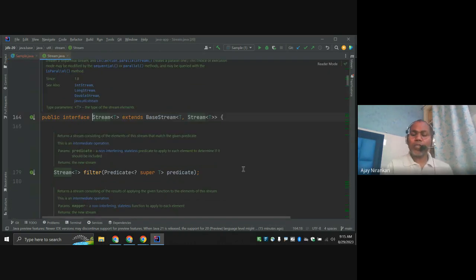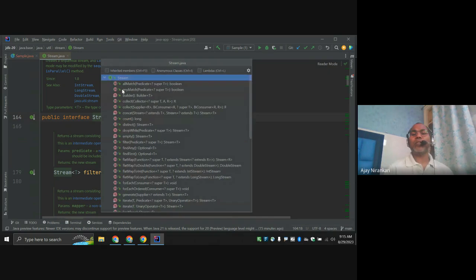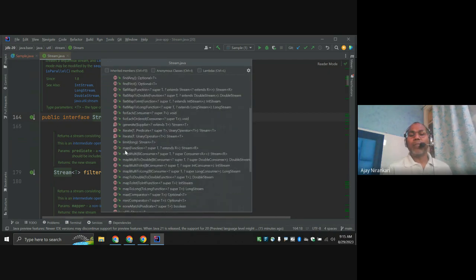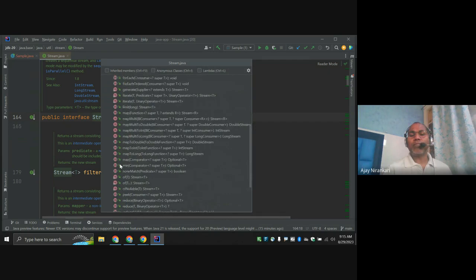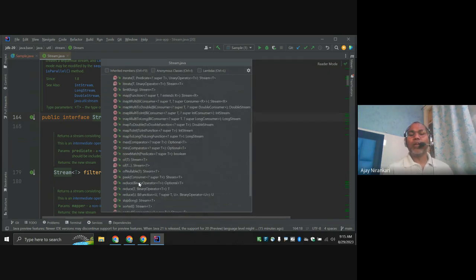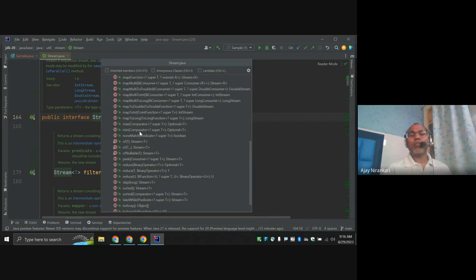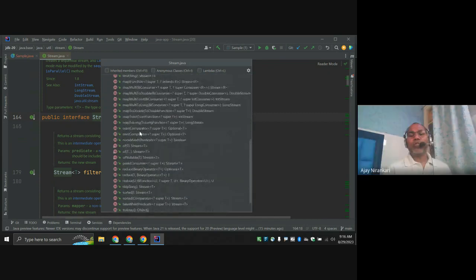Notice here: allMatch, noneMatch, collect, count, distinct, dropWhile, empty, filter, findAny, findFirst, flatMap, forEach, generate, iterate, limit, map, lots of overloaded methods, max, min, of, ofNullable, peek, reduce, sorted, takeWhile, toList. These are huge methods.